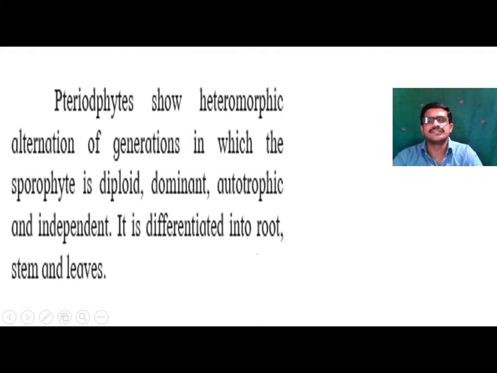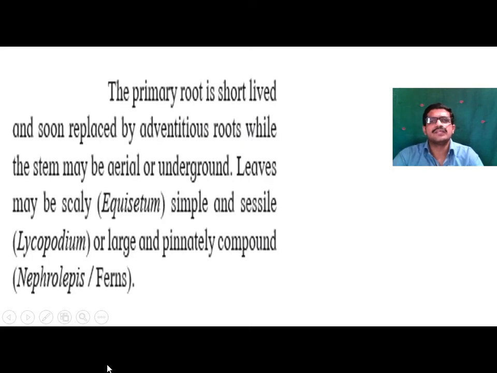The sporophyte is differentiated into root, stem, and leaf. The primary root is short-lived and is soon replaced by adventitious roots, while the stem may be aerial or underground.